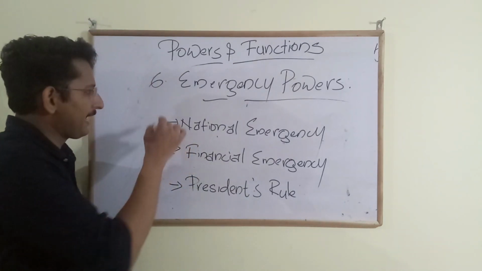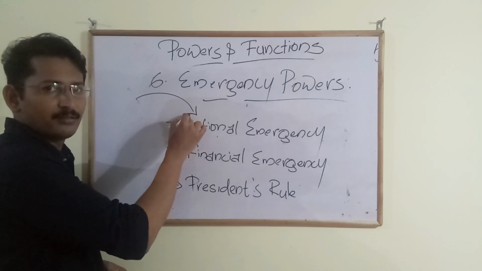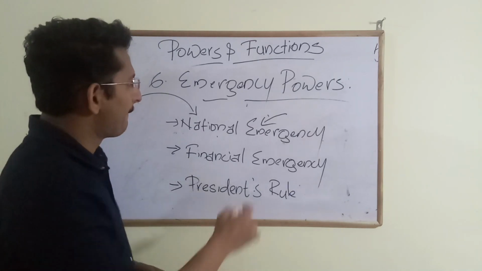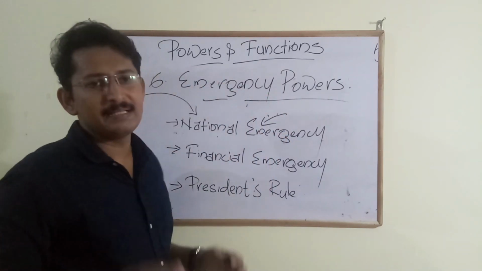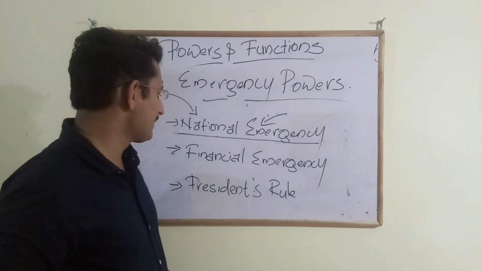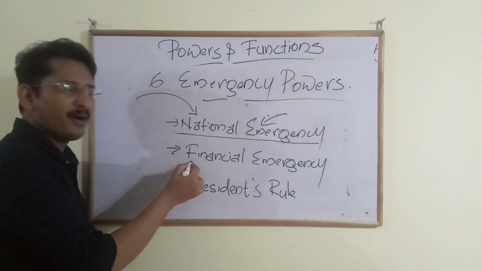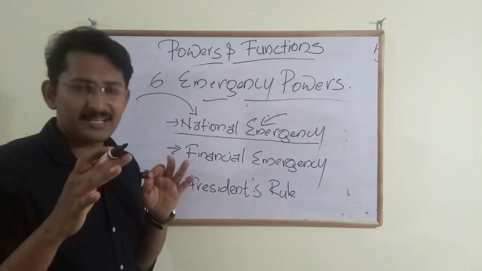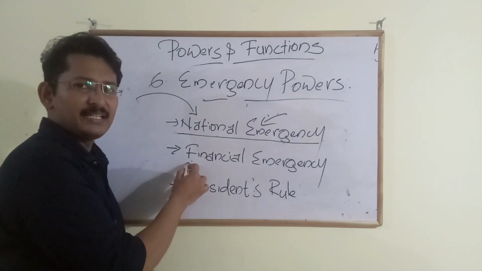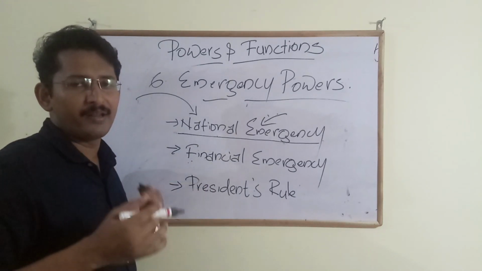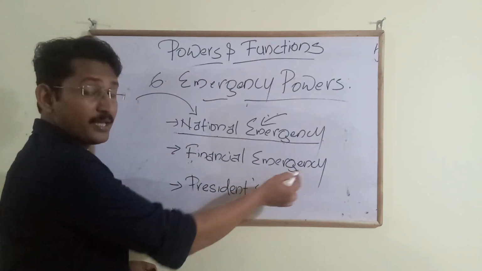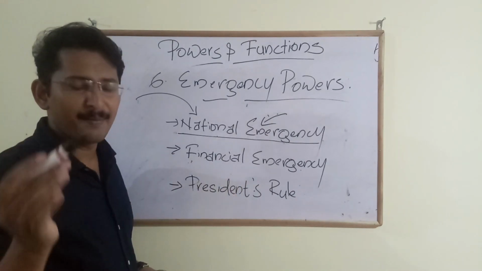See, when there is an external threat or an internal rebellion, then the president declares a national emergency. That's called the national emergency. And financial emergency: when unforeseen financial instability occurs in our country, the president declares a financial emergency. That's called a financial emergency.